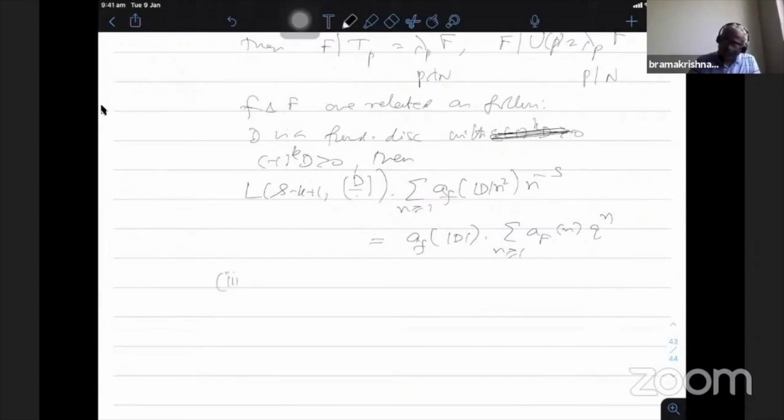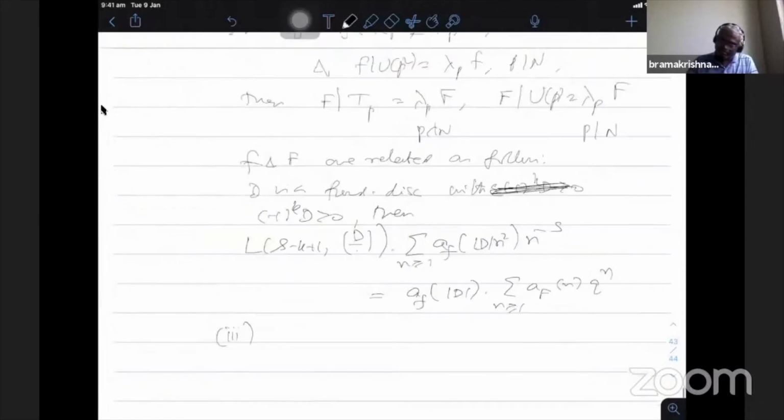So now one can prove using the Hecke operator relations. One can take the Dirichlet series and factorize this and get it in terms of the Euler product of a form which is capital F. Again, the mapping property, he uses the Shimura map only. So that I will see at the end.